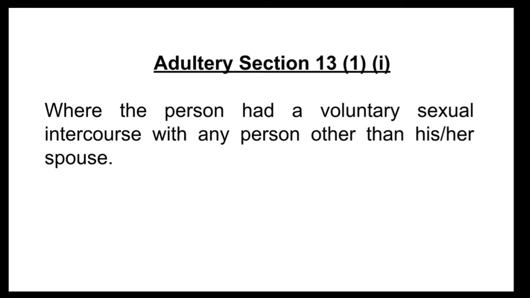Now what if the petition is presented before the court on the ground of the respondent's adultery which was committed before the marriage? Here the petition will be dismissed by the court. So it is very important that adultery should be a voluntary act and a post-marriage lapse, committed by the respondent after the marriage, not before. I hope adultery as a ground of divorce or judicial separation is clear to you all.